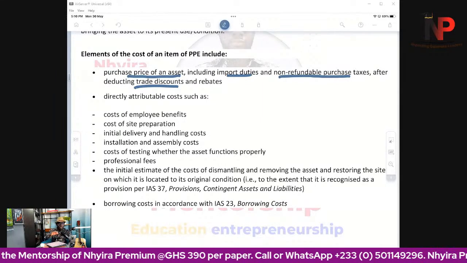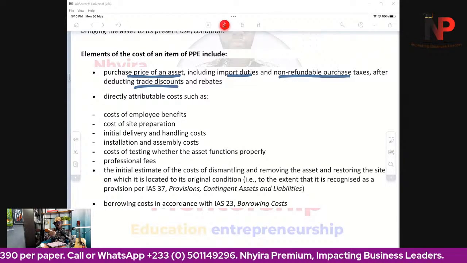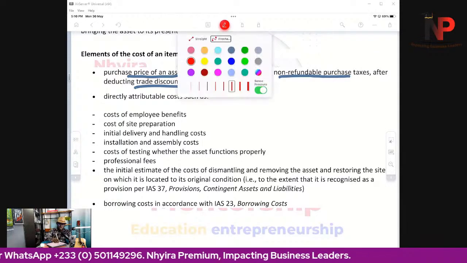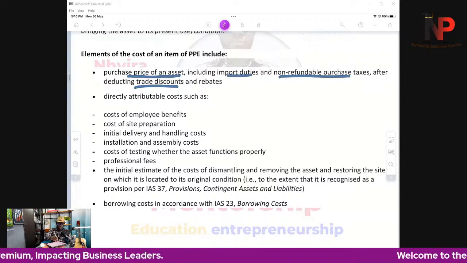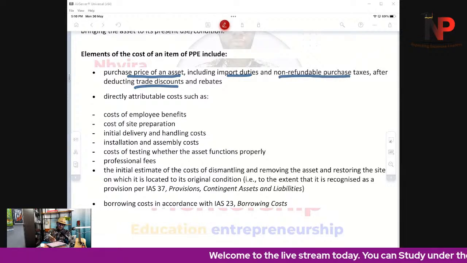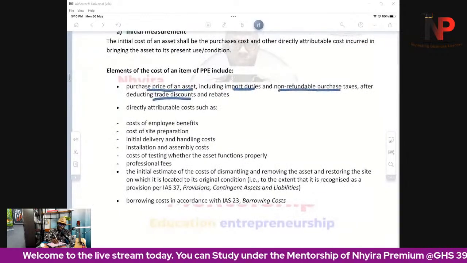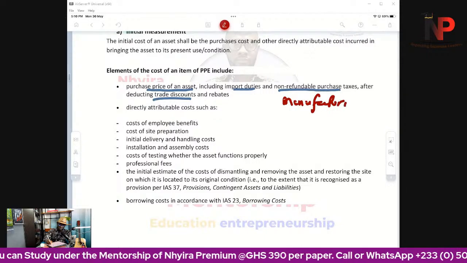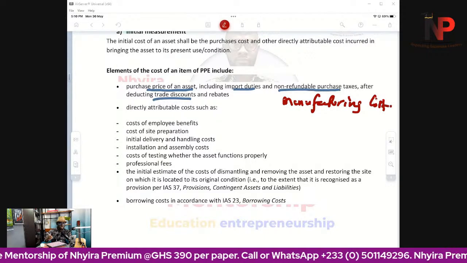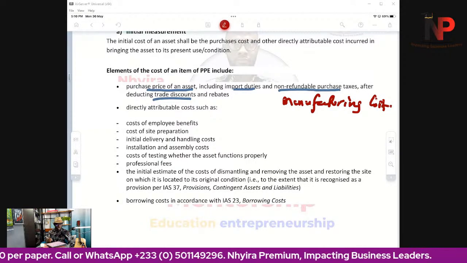Now, note that sometimes the asset would have to be constructed by the company. So purchase cost may not be the subject of discussion here. Instead, it will be the manufacturing cost. So if the asset was manufactured rather than purchased, then the manufacturing costs would have to be part of the initial cost. Does that make sense? Would have to be part of the initial cost.